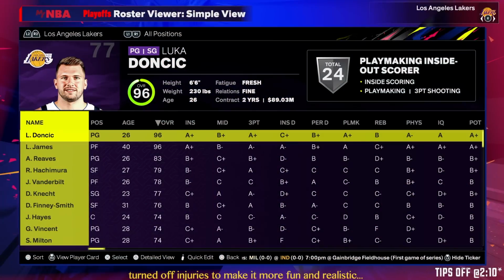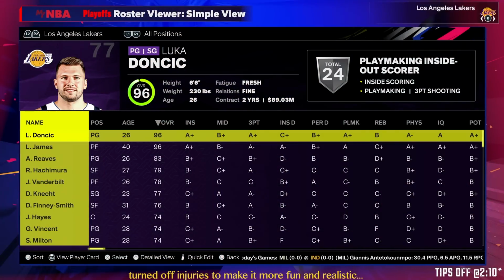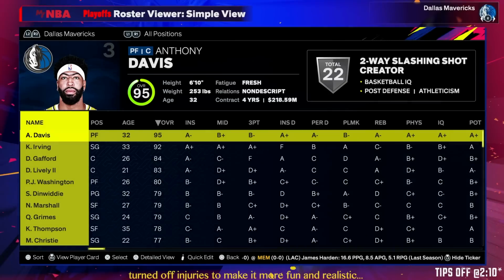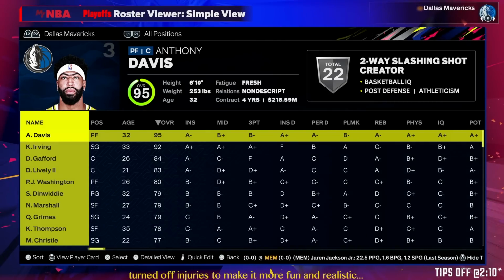And fellas, I still can't get over this. I keep looking at the roster, and seeing Luka Doncic on the Lakers is just something that I still can't comprehend, as well as Anthony Davis on the Dallas Mavericks. I mean, what is going on in the NBA?